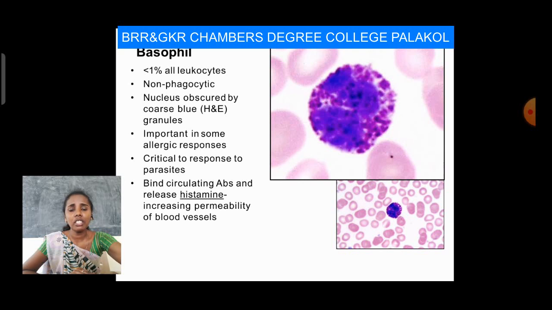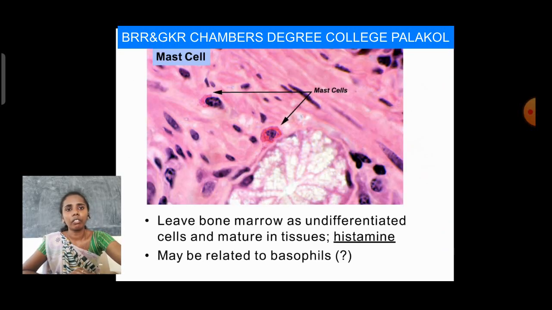So here we have to identify mast cells. These are found in our body's tissues. In the tissue we observe mast cells. These mast cells leave the bone marrow as undifferentiated cells and mature in tissues. So they are undifferentiated in the bone marrow and mature in tissues, and they may be related to basophils. So they will ask questions about this.